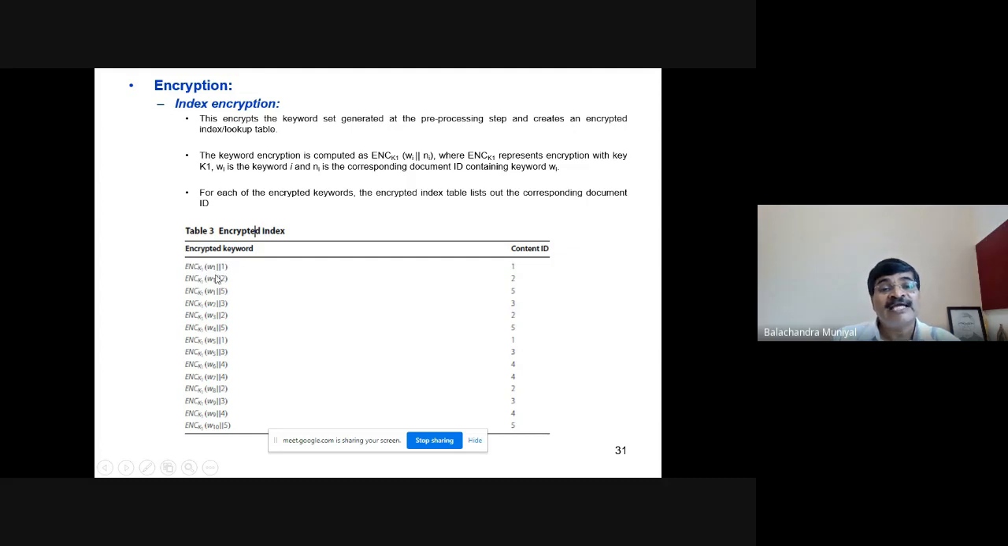W1 is encrypted thrice, isn't it? What is that 3? 3 is the total number of documents in which W1 is present. And the second field represents the content ID. W1 is present in 1, W1 is present in 2, W1 is present in 5, and so on. But W1 is encrypted separately with the separate content IDs. That is very important here to understand the future discussion.